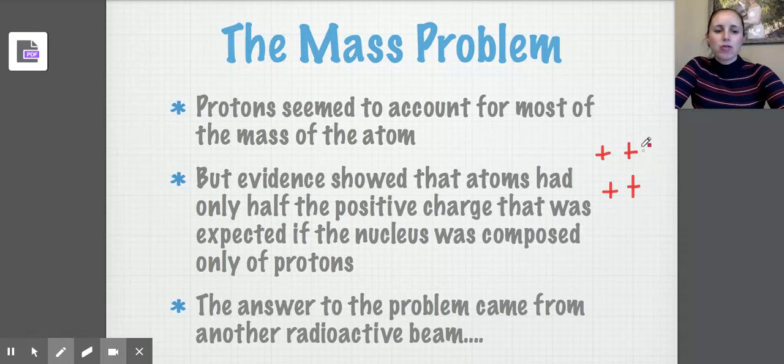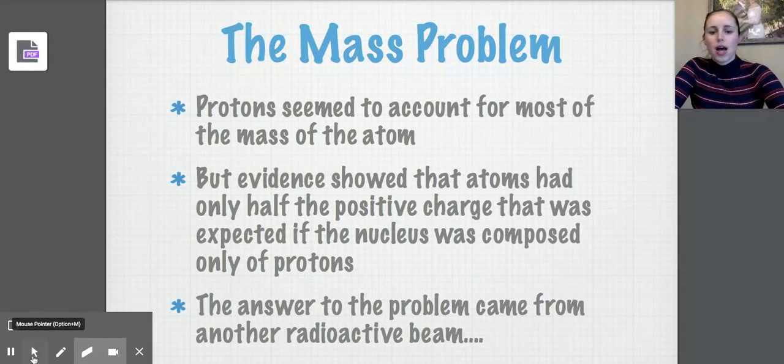But scientists were finding that an atom made up of what should be 4 protons only had a charge of positive 2. So essentially, protons weren't accounting for the entire mass. There was an issue between charge and mass. So either the charge was correct and it seemed that we had half the number of protons, or the mass was correct and we had double the number of charge.